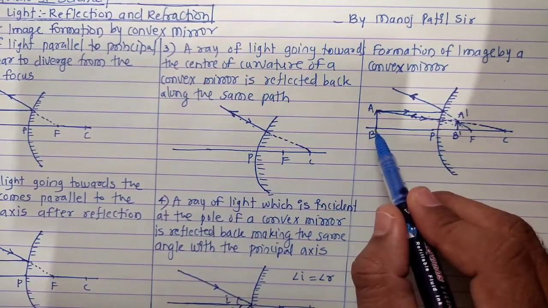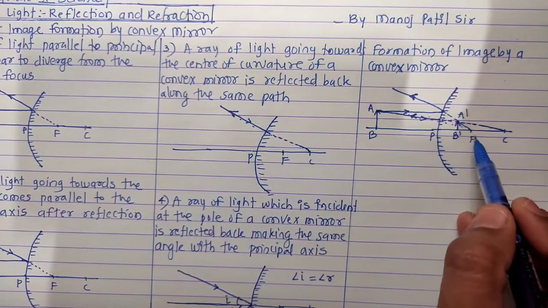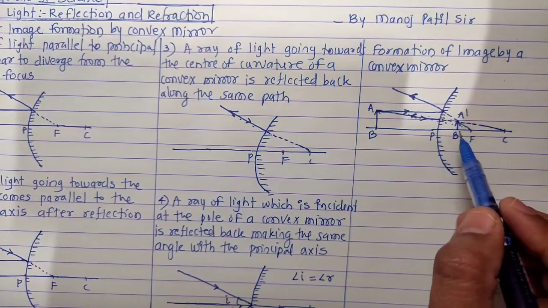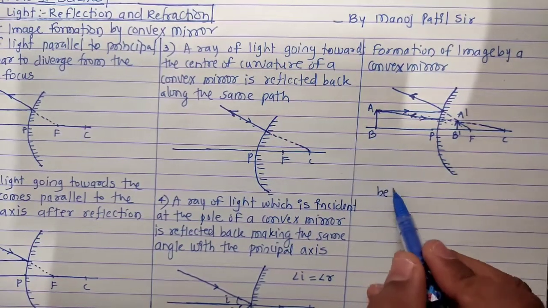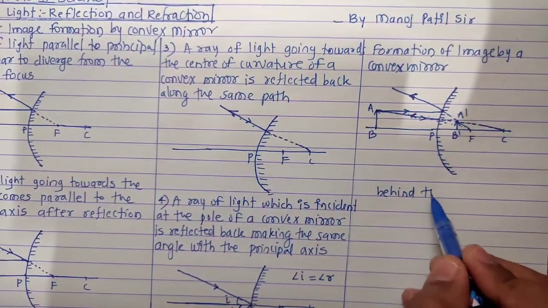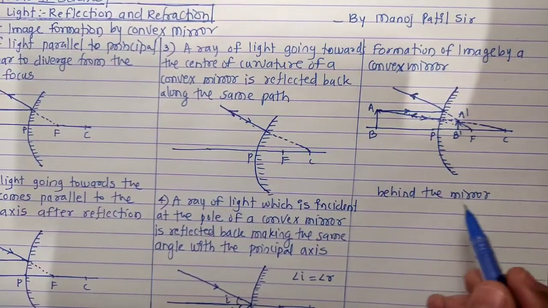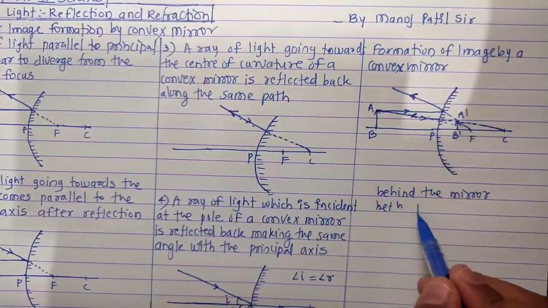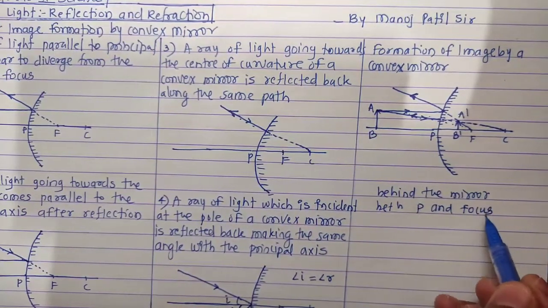So for convex mirror, the image is always forming between pole and focus. So here the image is behind the mirror, between pole and focus.